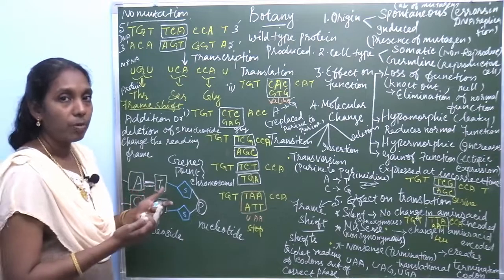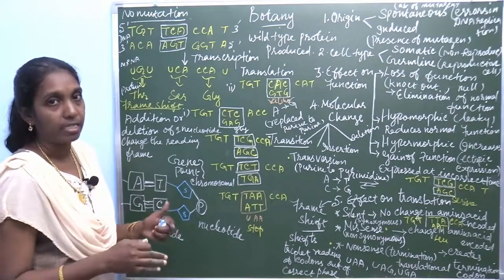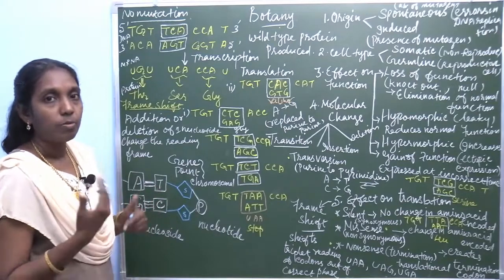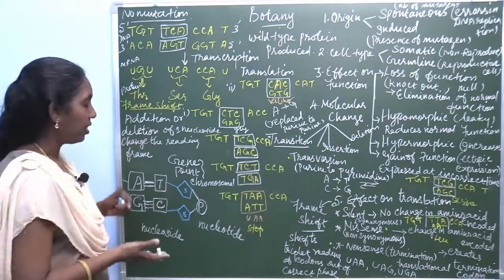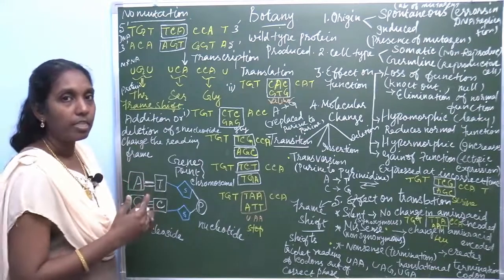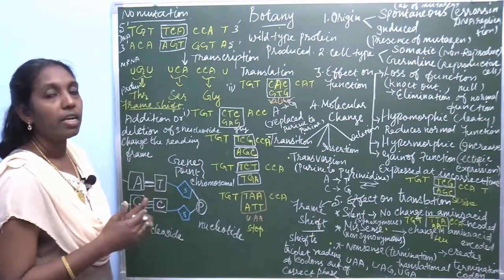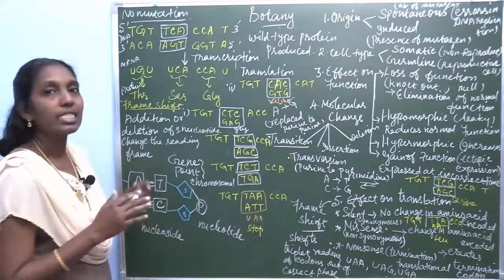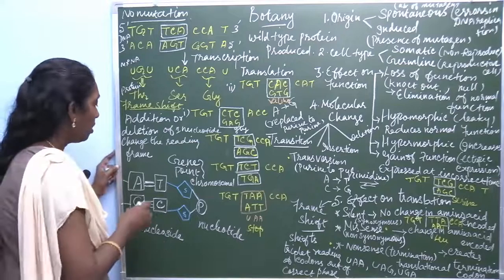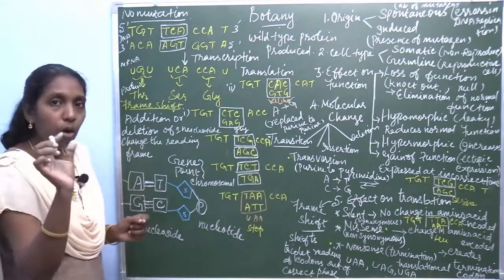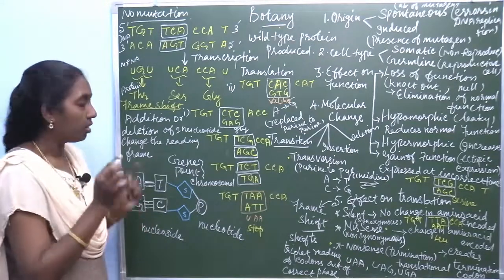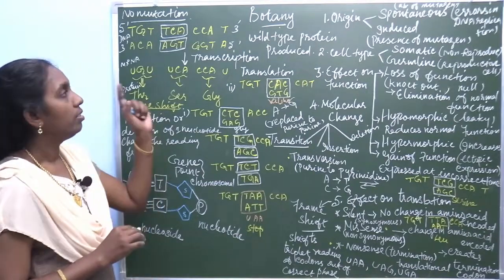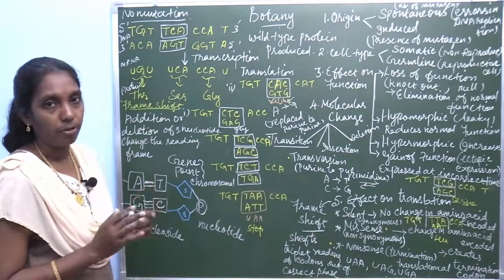When mutation takes place, these hydrogen bonds break. For example, due to mutagenic agents, the hydrogen bond breaks and it affects the replication process as well as transcription. This is point mutation, otherwise called gene mutation.